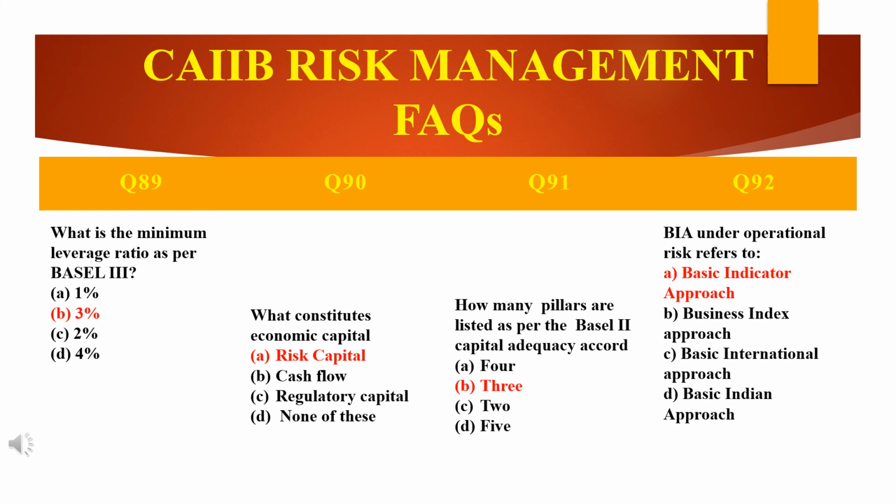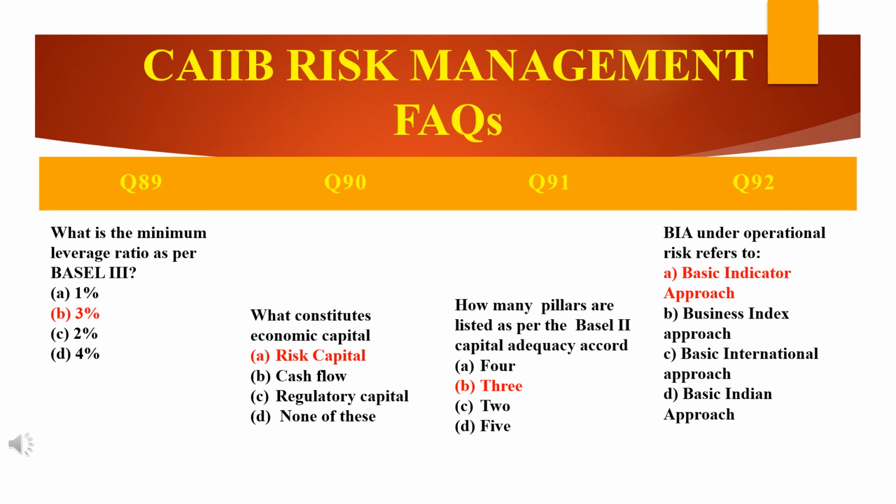Then how many pillars are listed as per the Basel II capital adequacy accord? There are three pillars. The three pillars under Basel Accord are capital adequacy requirements, supervisory review and evaluation process, and market discipline.